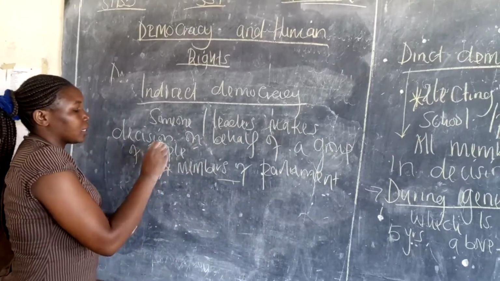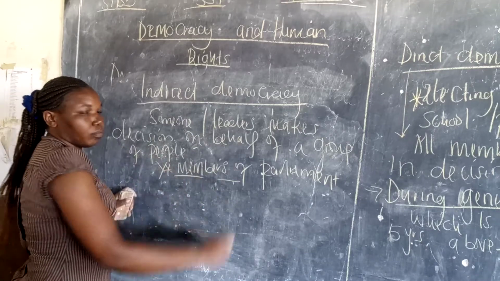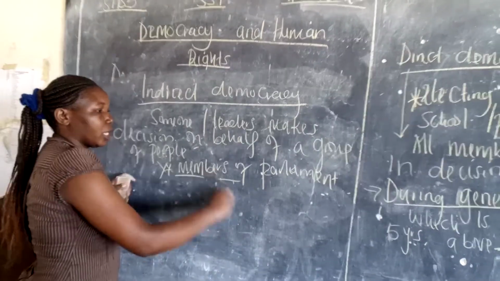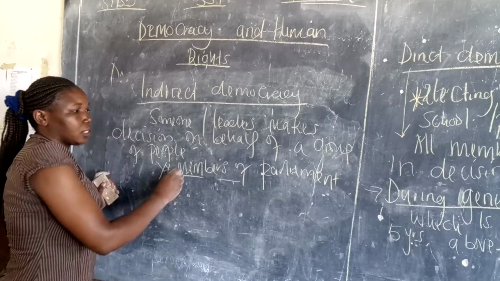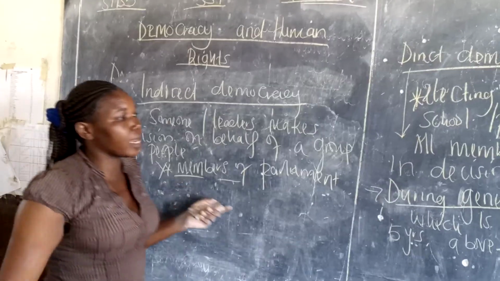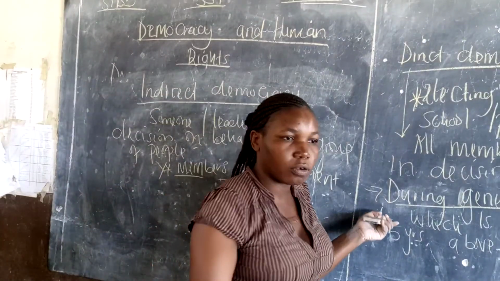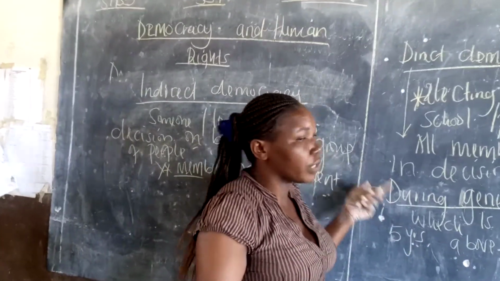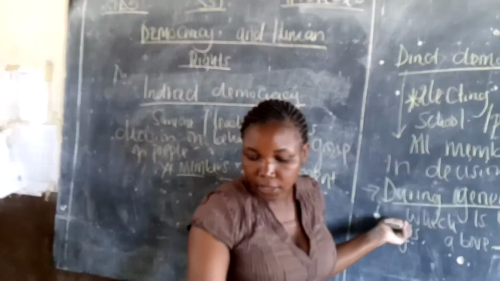That is known as representative. It is them to make the decision. It is them to change the laws if they are changed. It is the members of parliament who will change the decision, not us. As the common people, we went for direct democracy and elected these leaders.